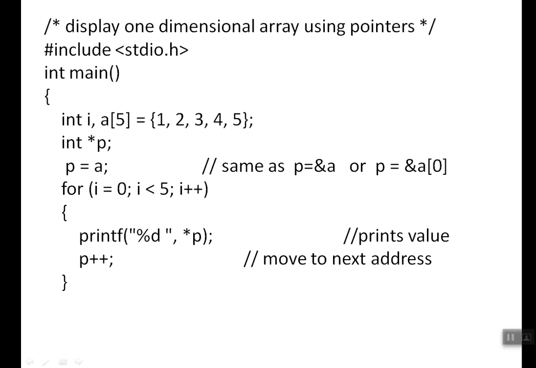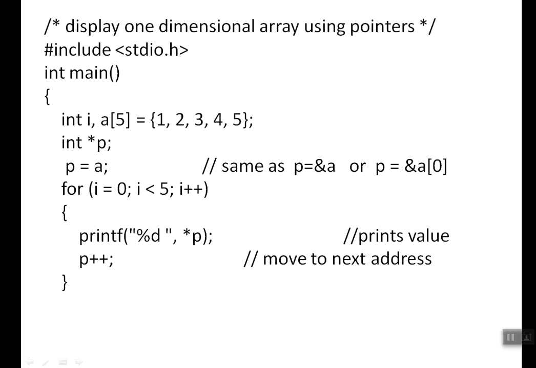So here i is used for the number of iterations alone. In terms of a normal array, i is used to access the index. But here we are not going to do anything with the index, because with the help of the pointer, we are going to move and access the value. Here i is going to be used for the number of iterations alone, not for indexing. Why are we not using it for indexing? Because we are moving the pointer and using it around.